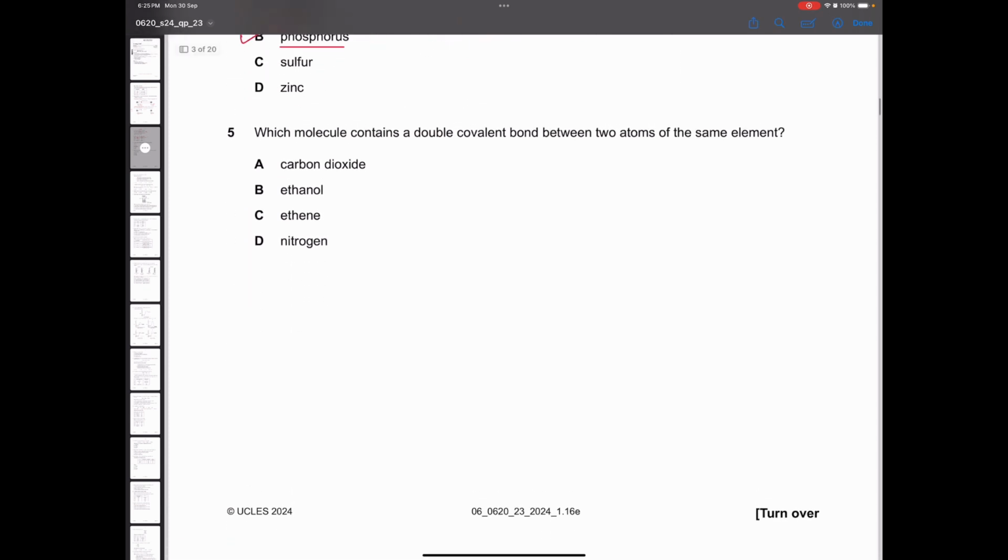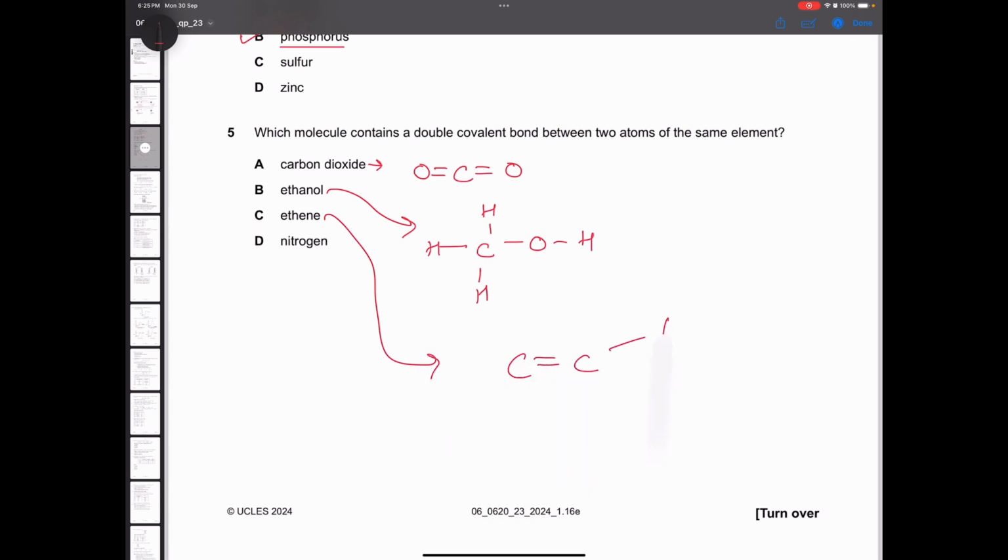Next question. Which molecule contains a double covalent bond between two atoms of the same element? Now, if you look at the structure of carbon dioxide, it is like this. If you look at the structure of ethanol, ethanol looks like this. If you look at the structure of ethene, ethene looks like this. And if you look at the structure of nitrogen, it looks like this.